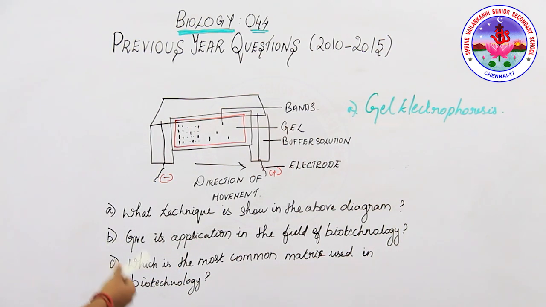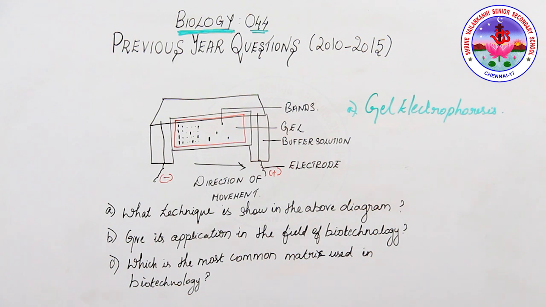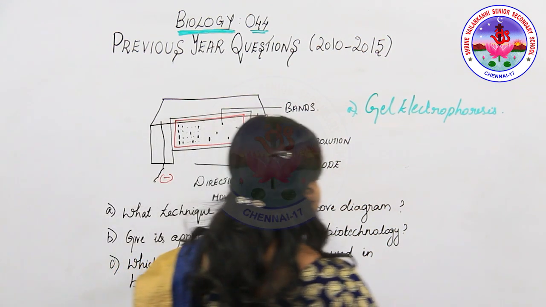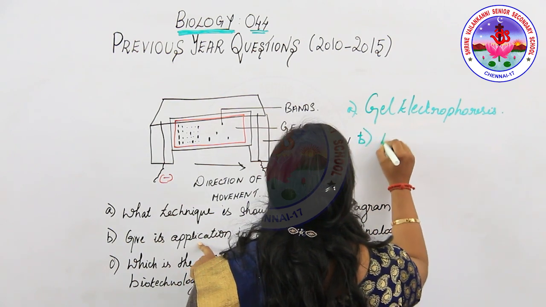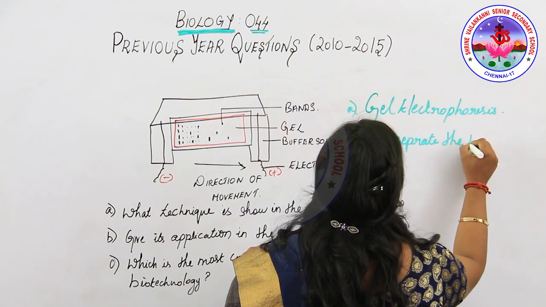The application in the field of biotechnology is to separate the fragments of DNA, after the DNA is cut with the help of restriction endonuclease. So the application here is to separate the DNA fragments.